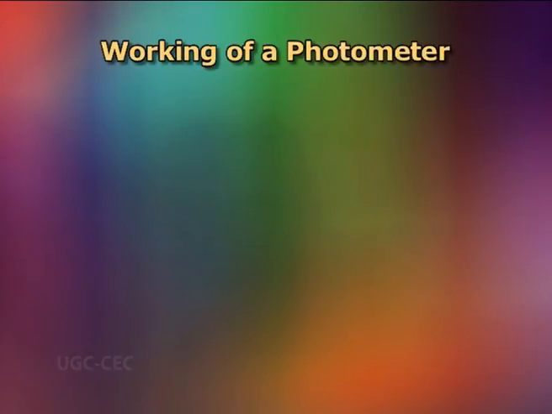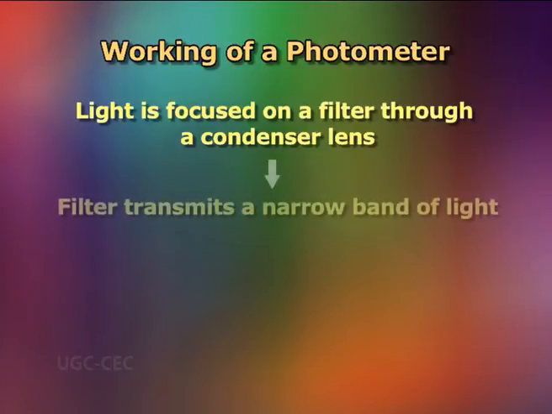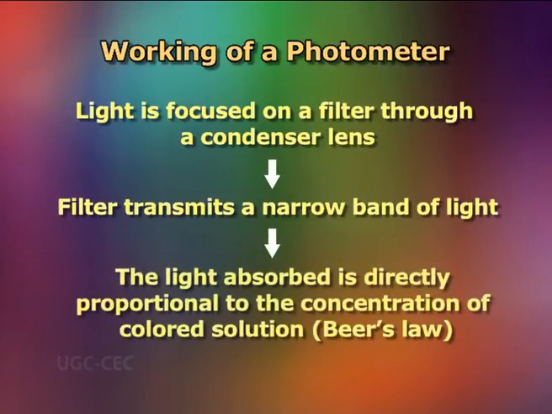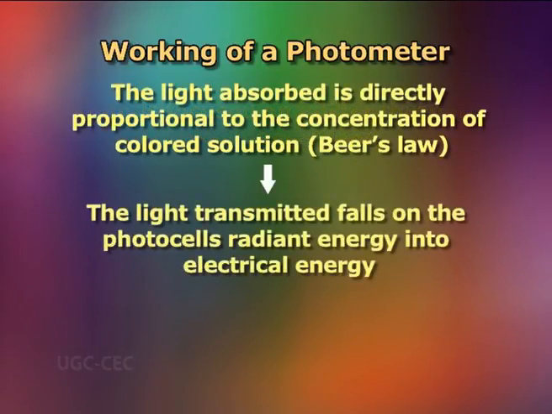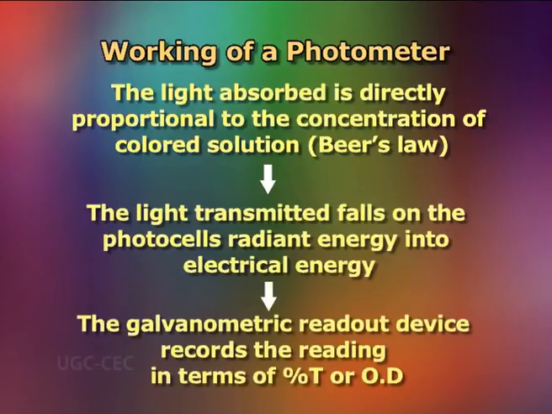Basic steps involved in the working of a photometer are: light emitted by a light source is focused on a filter through a condenser lens. The filter transmits a narrow band of light. When the narrow band of light passes through a colored solution, the light absorbed is directly proportional to the concentration of the colored solution. That is Beer's law. The light transmitted falls on the photocells, which convert this radiant energy into electrical energy, and the galvanometric readout device records the reading in terms of percentage transmission or optical density.